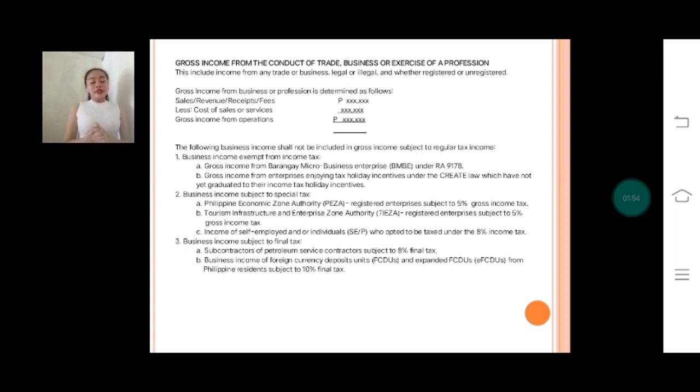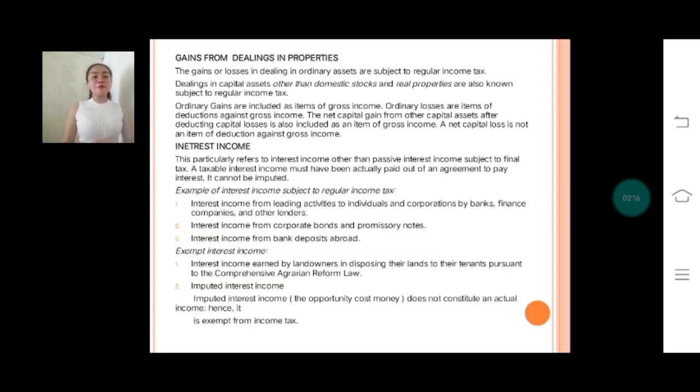Okay, so take note that taxpayers with multiple types of business income shall report their gross income subject to regular tax under the column regular in the computations of tax per regime in the annual income tax return. Gross income subject to a special rate and those exempt are presented respectively under the columns total special and total exempt.